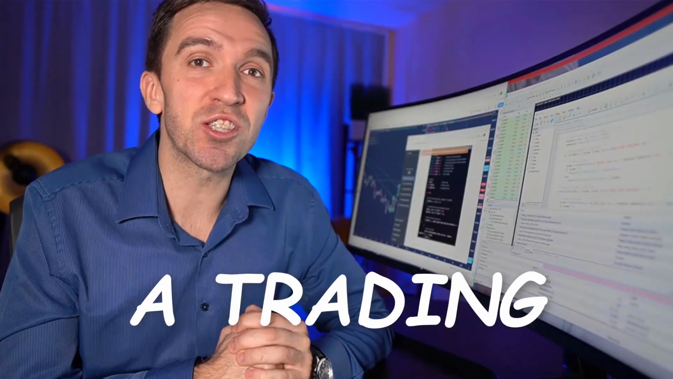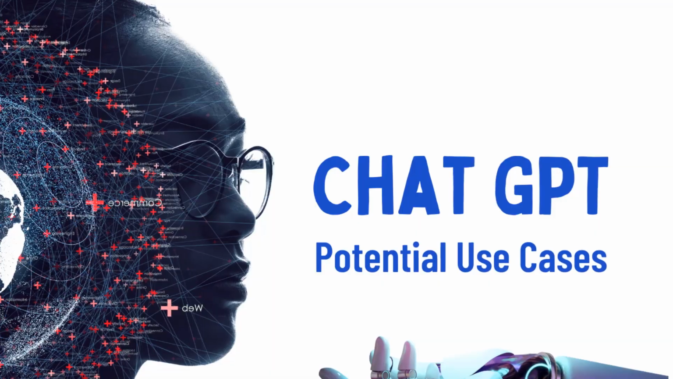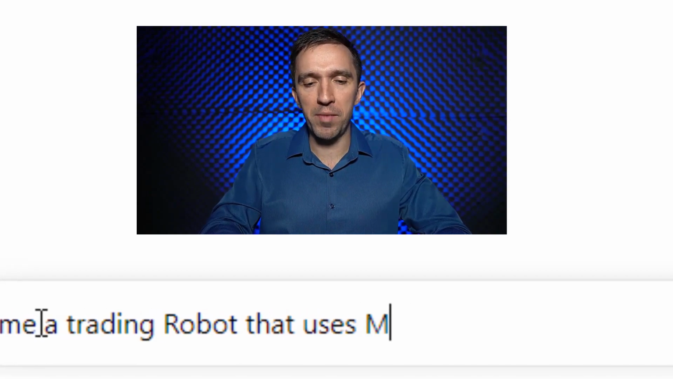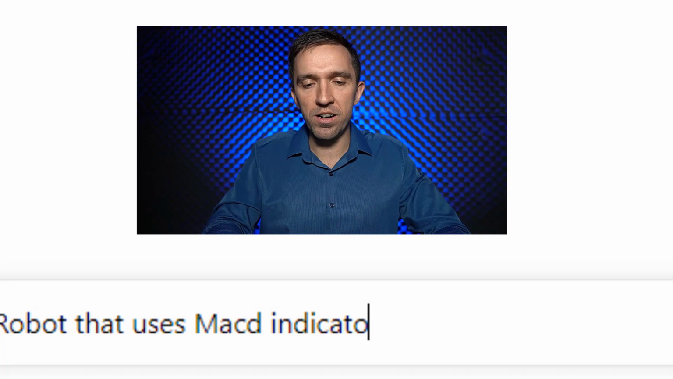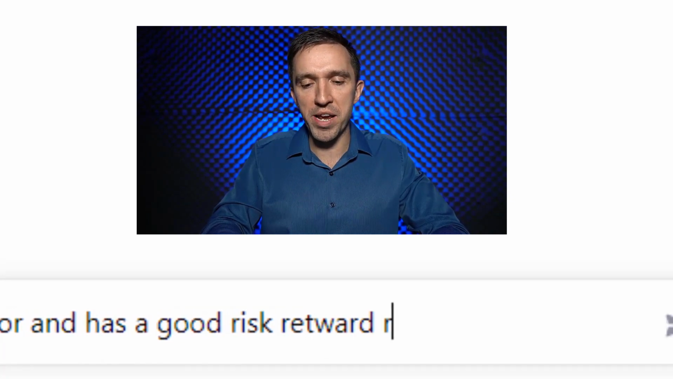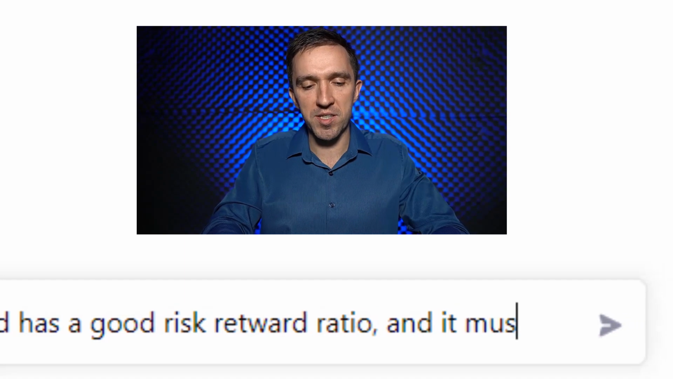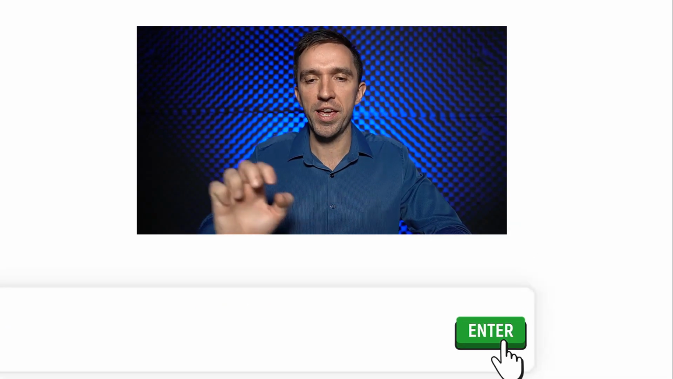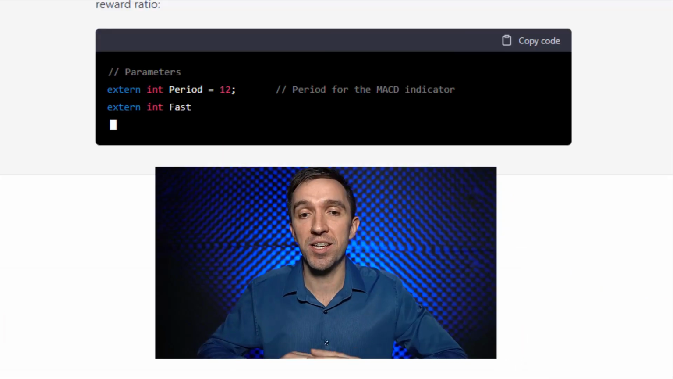I created a trading robot using ChatGPT and I will show you the results. So I asked ChatGPT to make the robot for me. Code me a trading robot that uses MACD indicator and has a good risk-reward ratio, and it must trade on MetaTrader 4. Hit enter and here is the code.